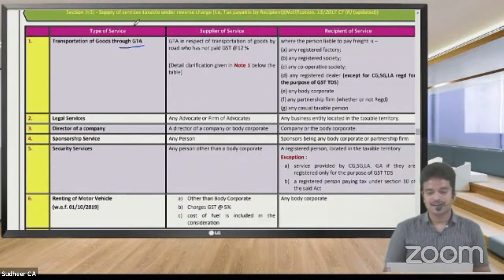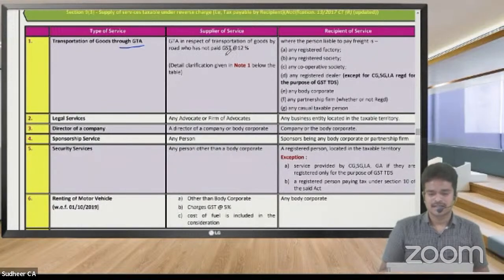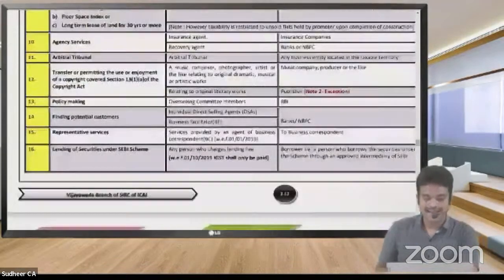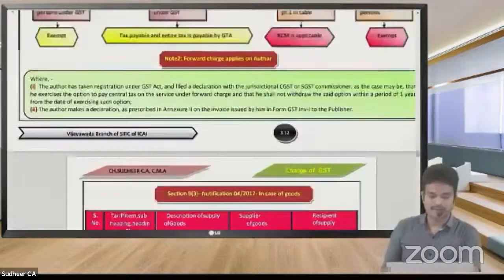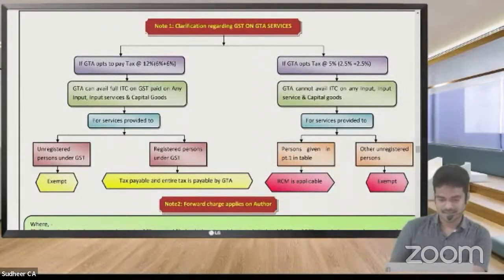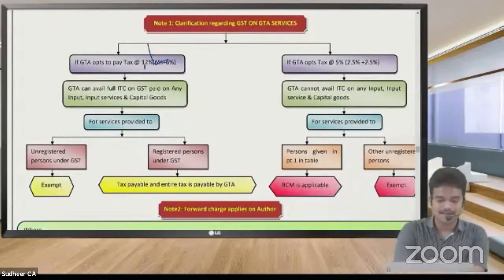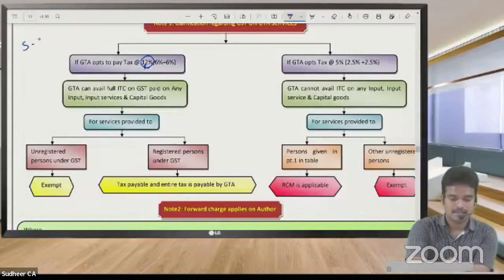So what was specified there? Here, for road transport, GTA, at the time of transportation, what is it going to give? A consignment note it is going to give. Here I have given you clearly. So GTA has two aspects. First one, if GTA opts for 12%, then it is not under reverse charge mechanism. In this case, sir, who is the supplier? The supplier is GTA.